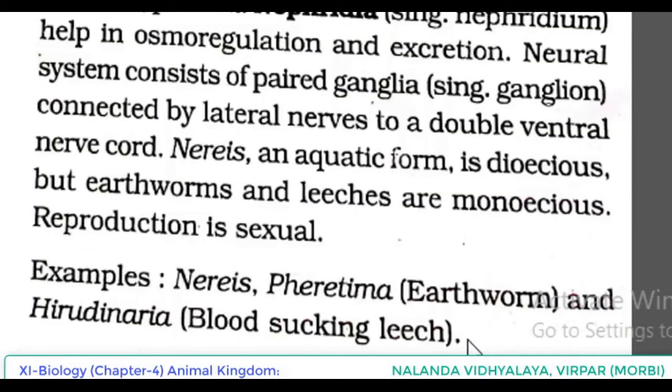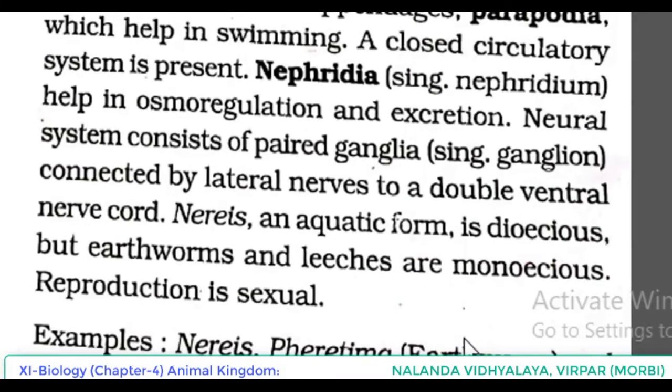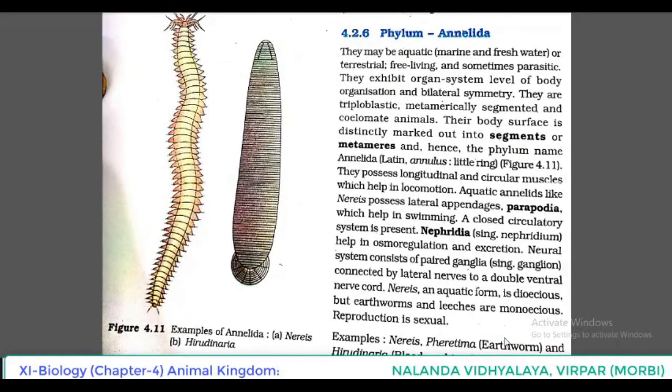So, in the case of phylum Annelida, we have discussed many points. They may be aquatic, marine and freshwater, or terrestrial, free-living, and sometimes parasitic. Level of body organization: they exhibit organ system level of body organization.